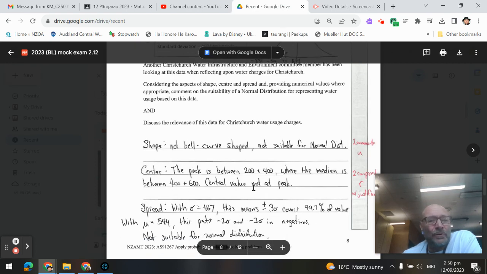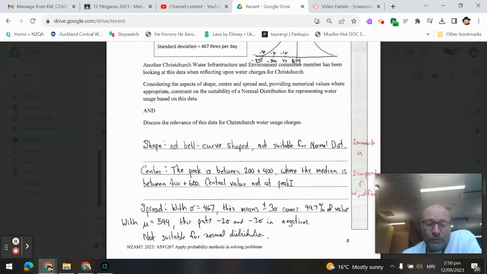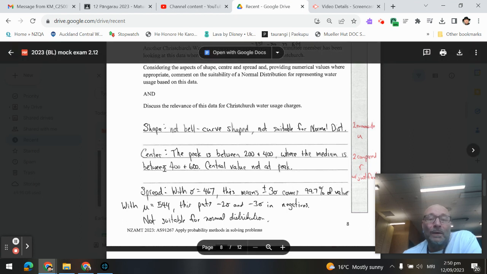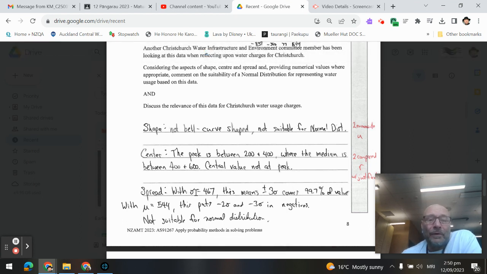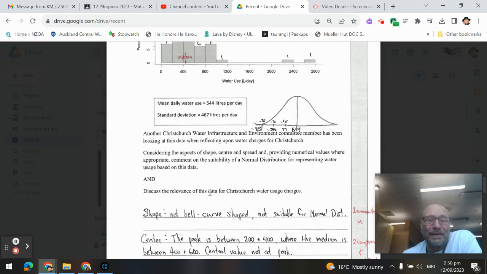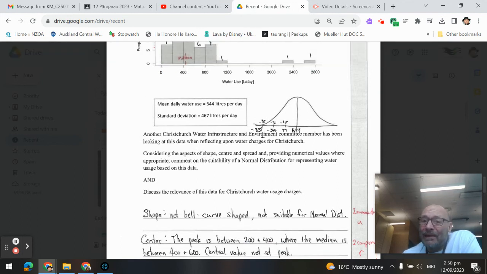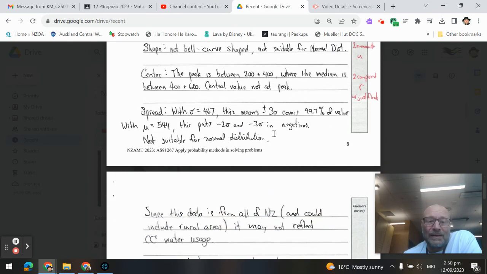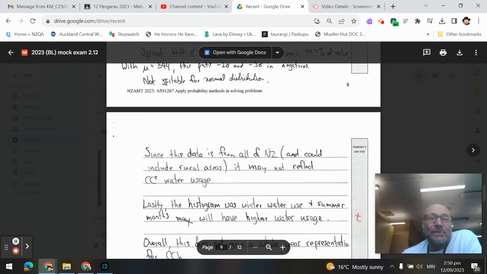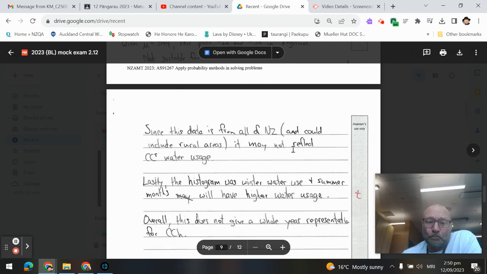So central value not at the peak. Again, a normal distribution is not what we're looking for here. And the same thing with the spread. If our standard deviation is 476 and we start backing up from the mean, we again have negative values, which just simply does not make sense when it comes to liters per day. So it is again not suitable for a normal distribution.